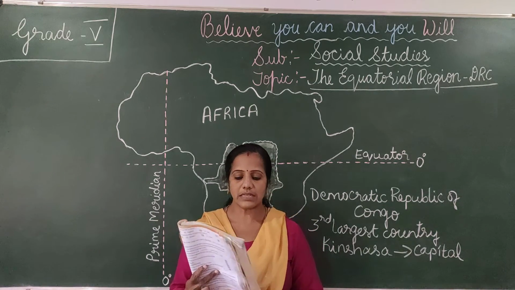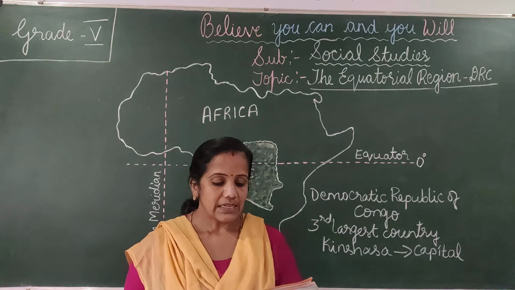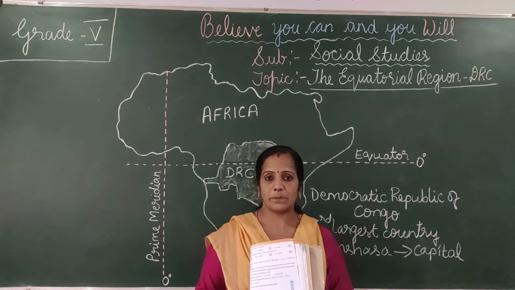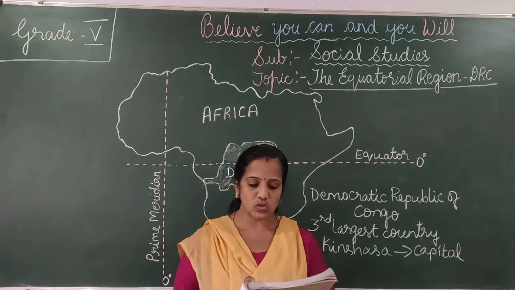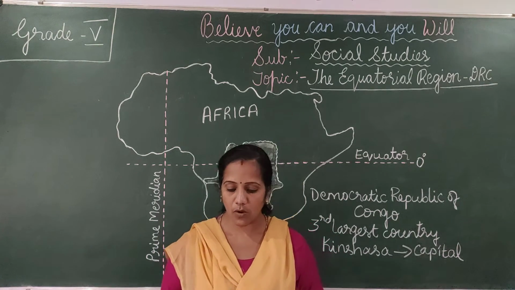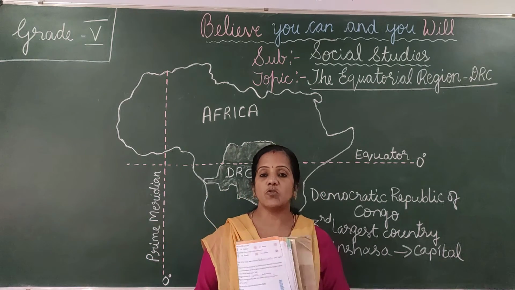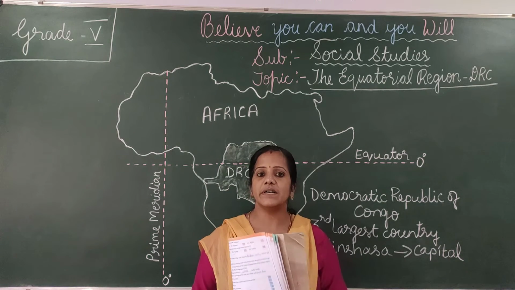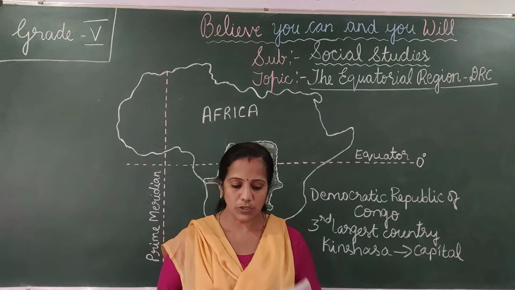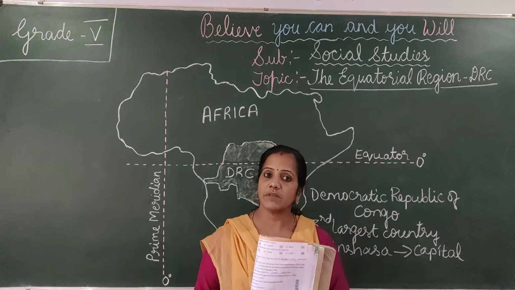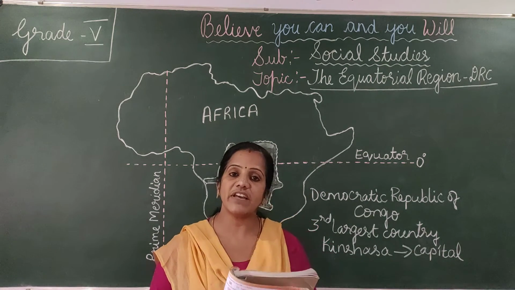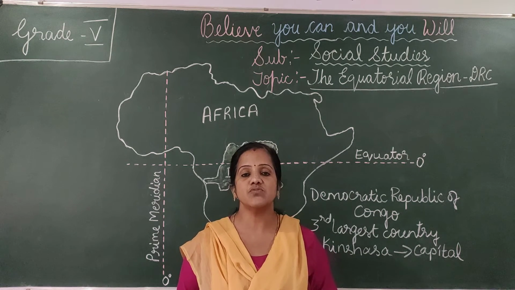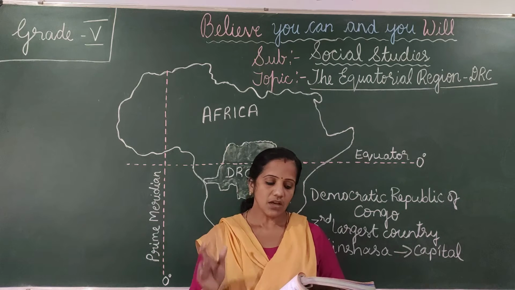They live in huts and still lead a primitive life. Primitive life means how the early age people used to live. They hardly wear any clothes, and they hunt animals with bows and arrows for their food.